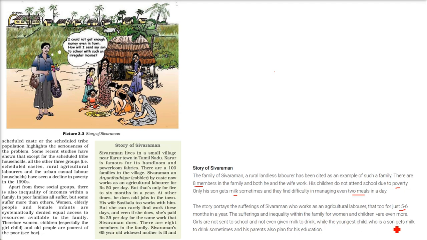The youngest child, who is a son, gets milk, sometimes. And his parents also plan for the education of the son. So this also shows the situation of the marginal or vulnerable classes, and the situation of the poorest of the poor in the family.